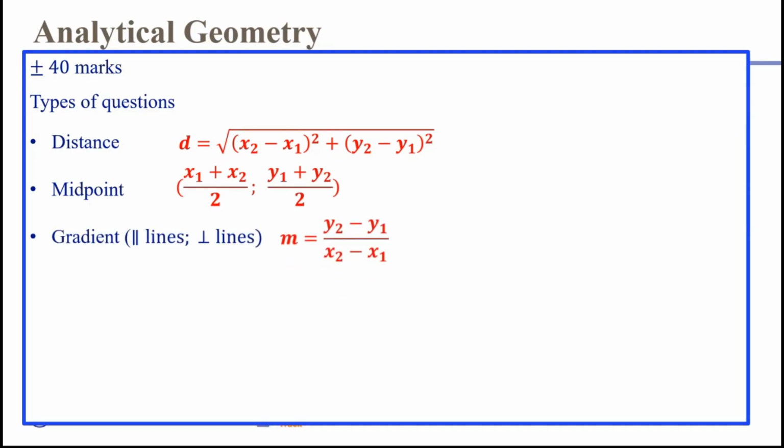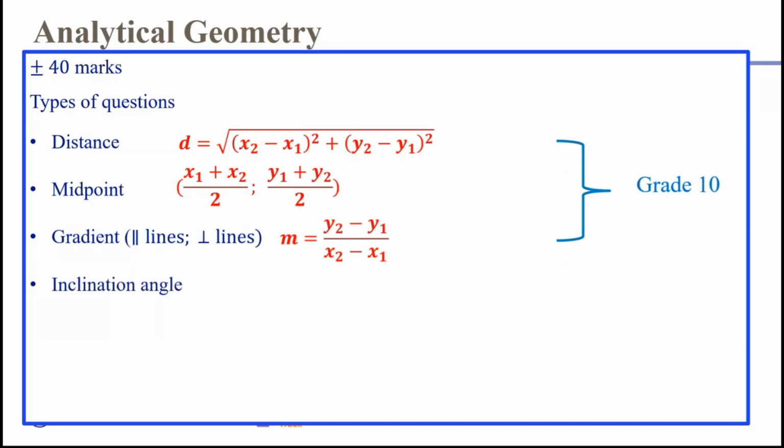Gradient, we are very familiar now with our gradient formula, but we must also be aware there are other ways to find the gradient of a line segment. From grade 10, we know that if lines are parallel, they share the same gradient, and for perpendicular lines, the product of their gradients equals -1 when we multiply the gradients together. So that's what we're pulling from grade 10.